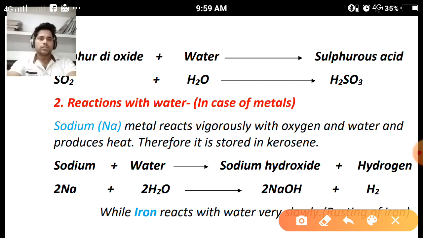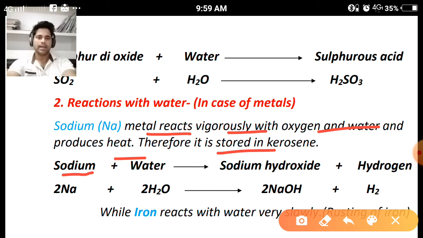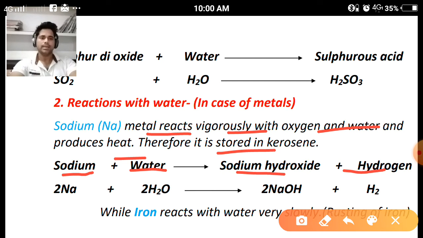Sodium metal is very reactive and it reacts vigorously with water and oxygen and produces heat, and the temperature of the container will rise, therefore it is stored in kerosene. The basic equation we can write: when sodium reacts with water, it forms sodium hydroxide, a base, and hydrogen gas is liberated, and the temperature of the container rises.